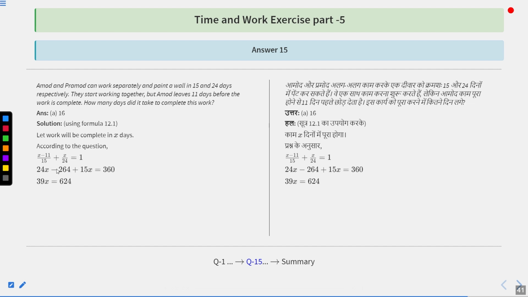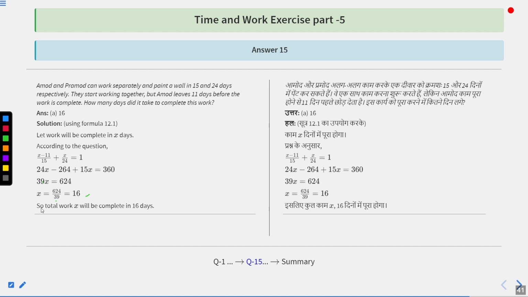So from here we are going to get a linear equation, that is 24x minus 264 plus 15x equal to 360. 24x plus 15x is 39x and 360 plus 264 is 624. Now x becomes equal to 624 upon 39, that is 16. That means the total work will be completed in 16 days. Option number A is the correct answer.